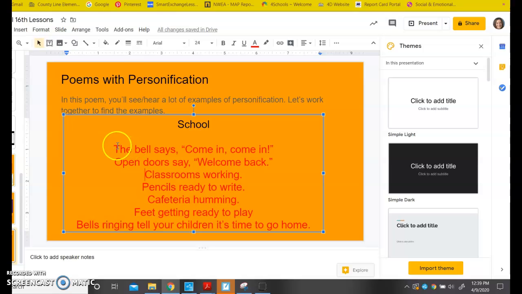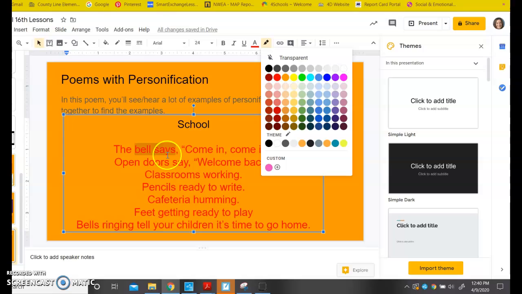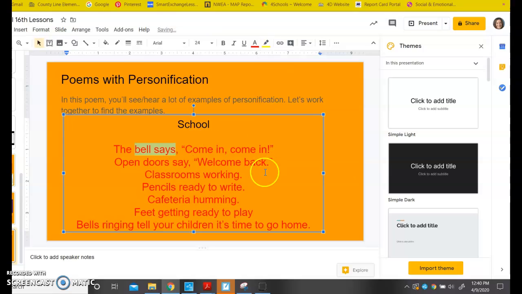All right, line 1, the bell says, come in, come in. Well, first of all, right away, I see that it says bell says. A bell, like you know, is not a person. It can't say anything. So right away, I'm going to highlight that. You notice I highlighted it with my cursor, and then I'm going to come to my highlight button and highlight that. Because bells can't say anything. Okay? So that is the example. And what are they saying? They're saying, come in. The bell is saying, come in, come in. No way can a bell talk and say, come in, come in. So that is an example of personification.